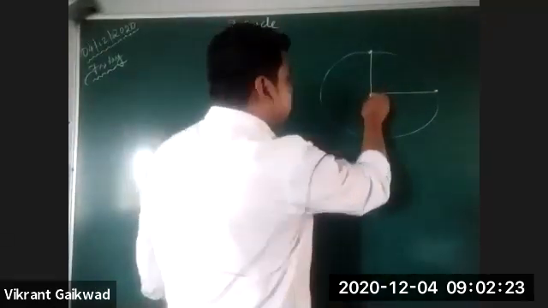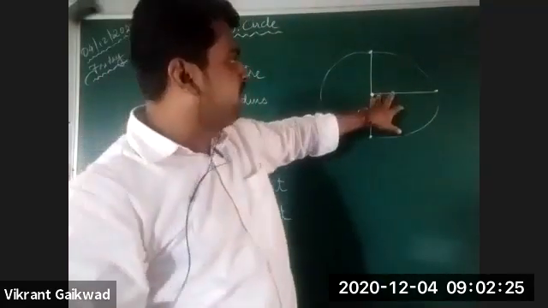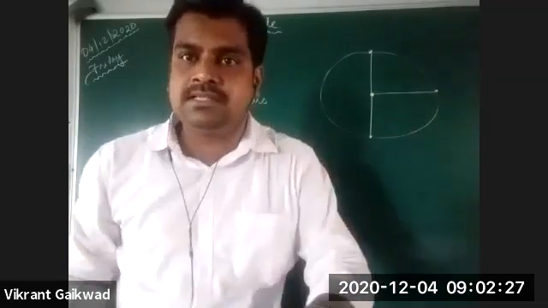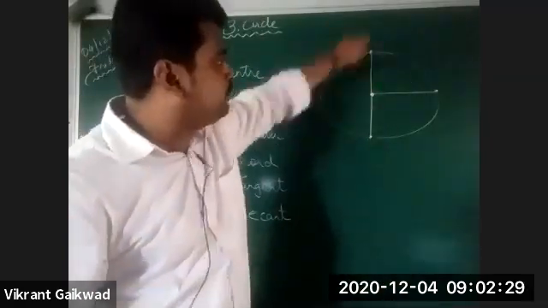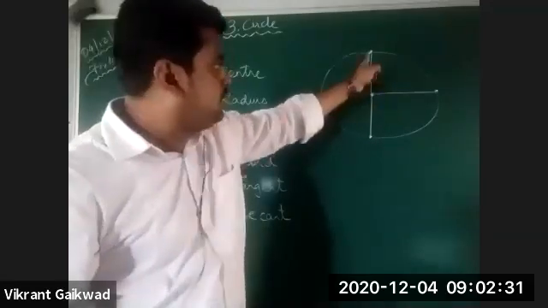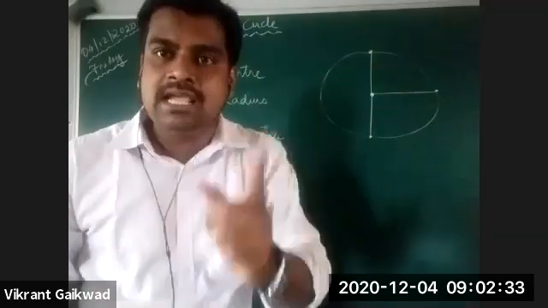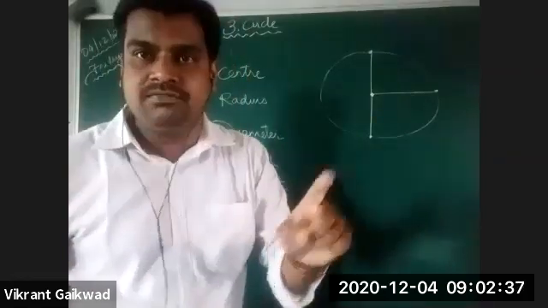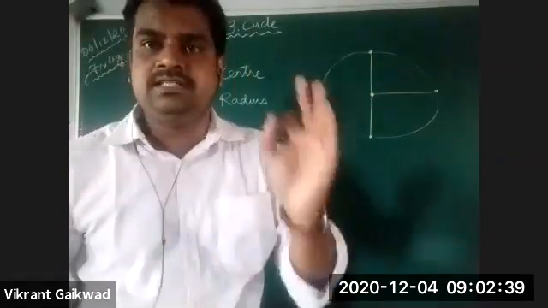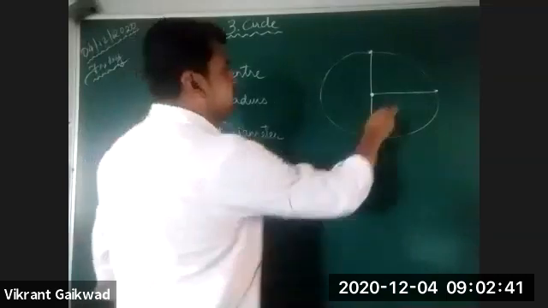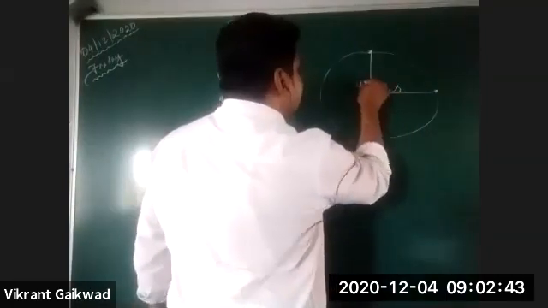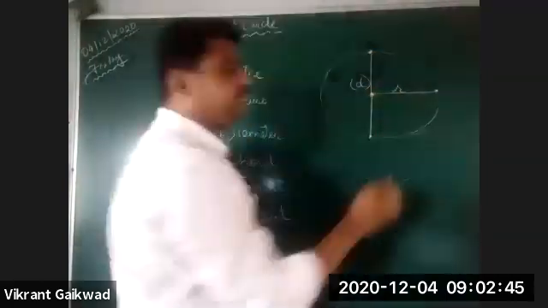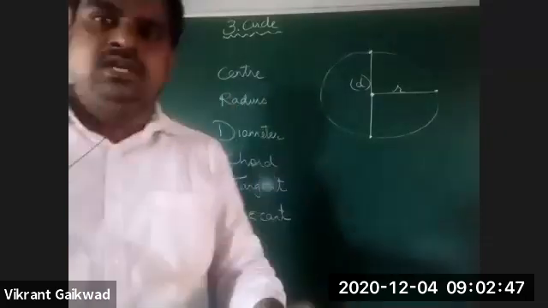Is this clear? So center to the circumference is radius, and the line joining any 2 points on the circumference passing through the center is the diameter. So this is your radius, this is your diameter. Is this clear to you?